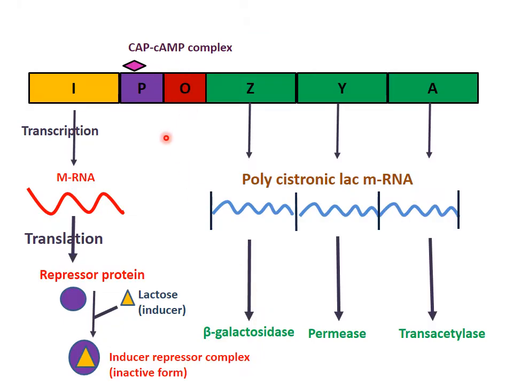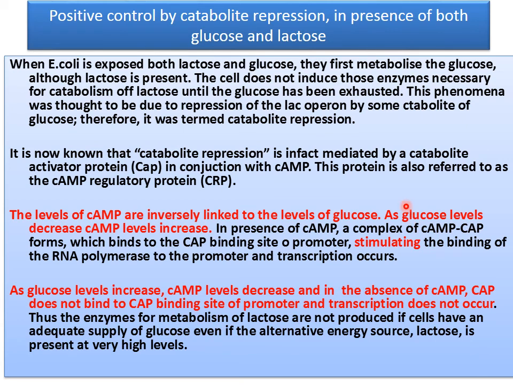So for the metabolism of lactose, now the CAP-cyclic AMP complex is formed, which promotes the synthesis of this. It produces the inducer-repressor complex and converts the repressor protein into an inactive protein, and it now does not bind to the operator region, and hence polycistronic messenger RNA is synthesized, which produces beta galactosidase, permease and trans-acetylase.